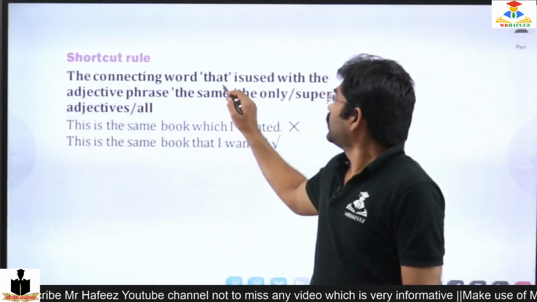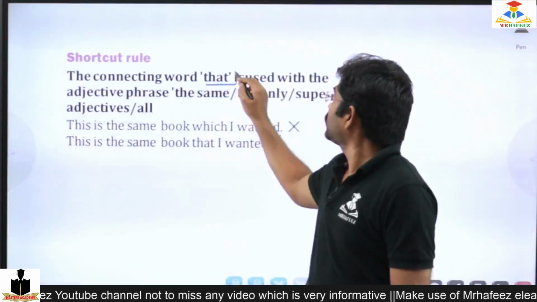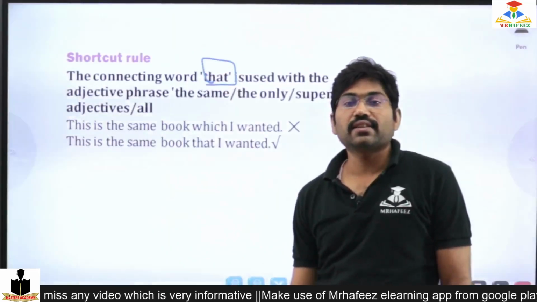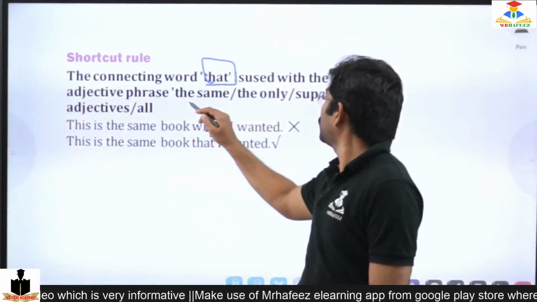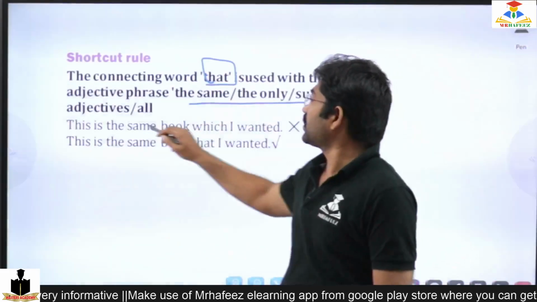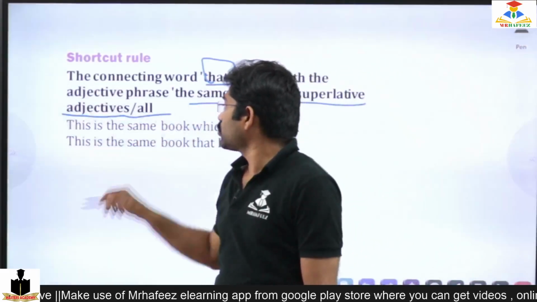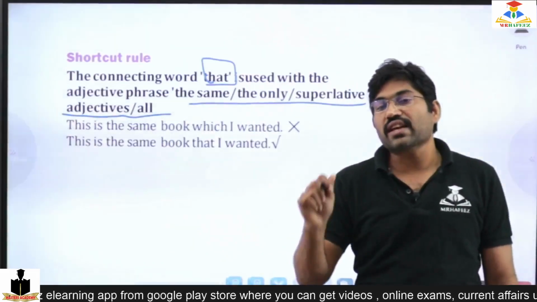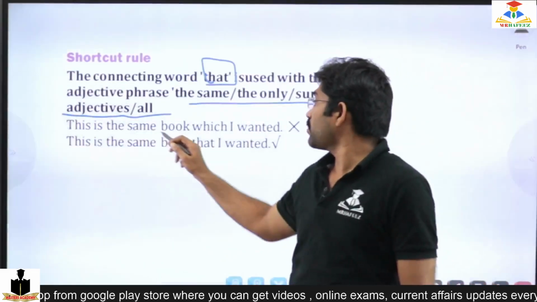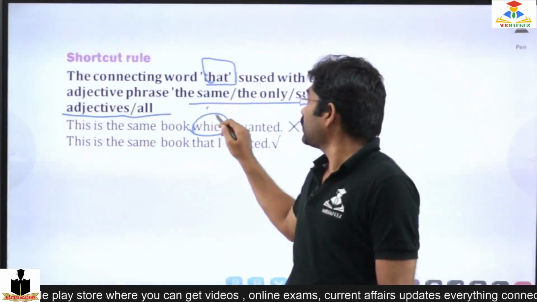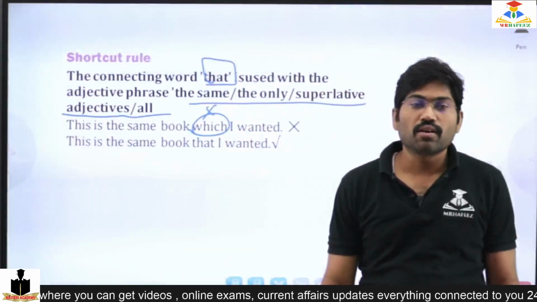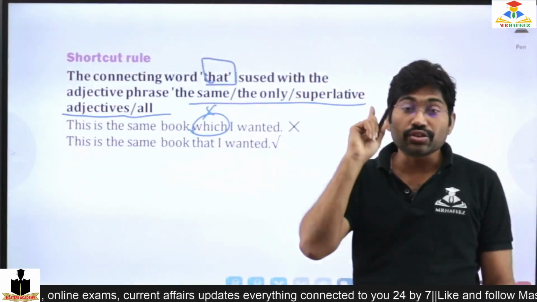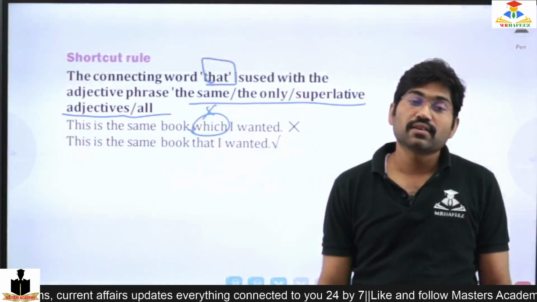So the connecting word that is used with the adjective phrases the same, the only, the superlative adjectives and all. Take "this is the same book which I wanted." There is no error in selection, but here that should be used.